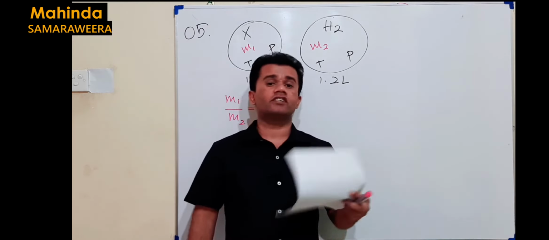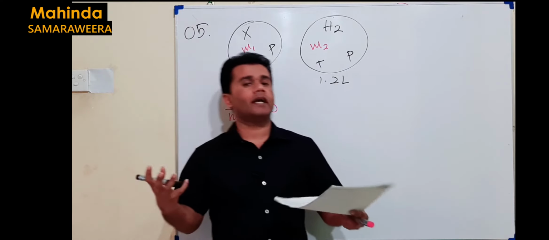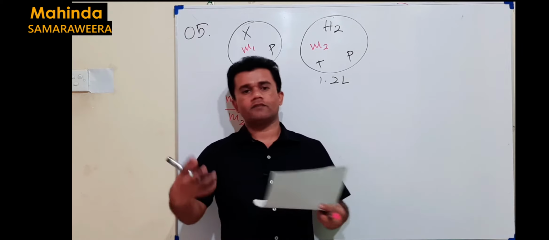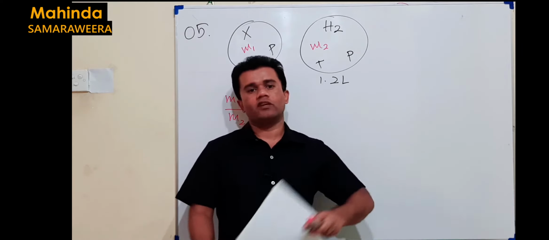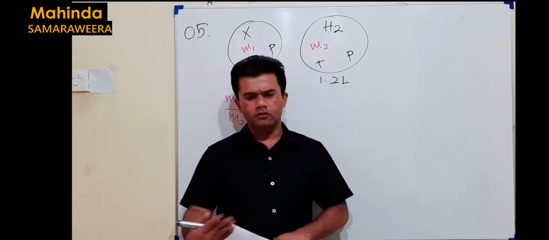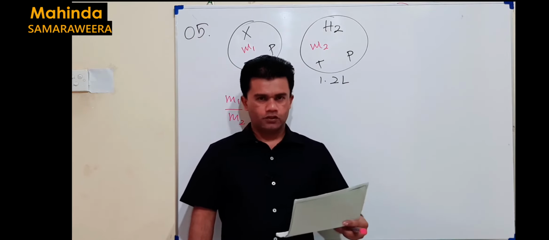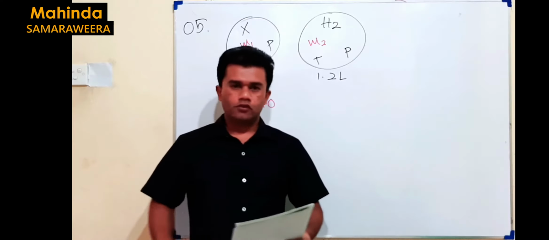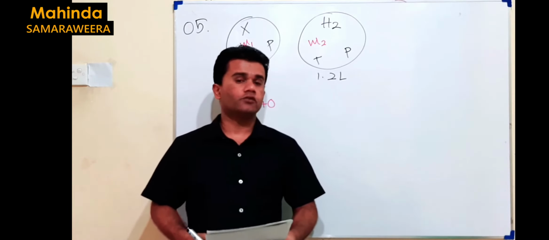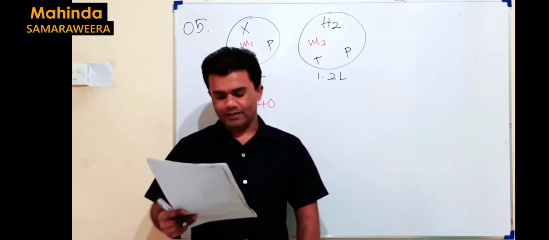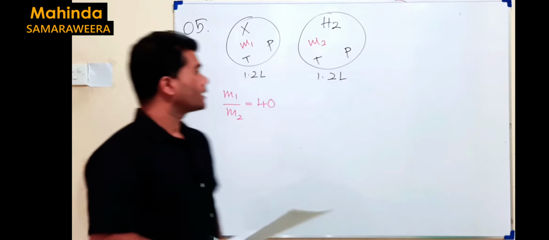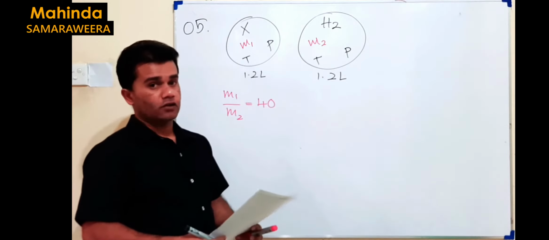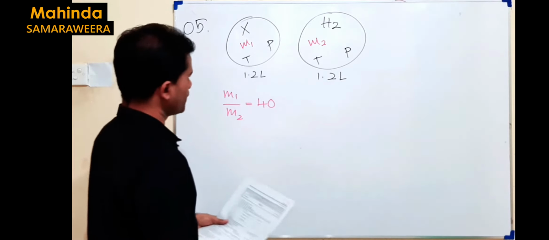As an example, if you consider hydrogen gas and sulfur dioxide gas, which one is heavy? Yes, hydrogen is a light gas, then sulfur dioxide is heavy. Why? Its relative molecular mass, or in other words, molar mass. Hydrogen has 2, sulfur dioxide has 32 plus 32, it's 64. So the one having higher relative molecular mass should be the heavy gas. Right, then what we need here is the relative molecular mass of the unknown gas, the molar mass of the unknown gas. That's what we need. Let's see how to do that.